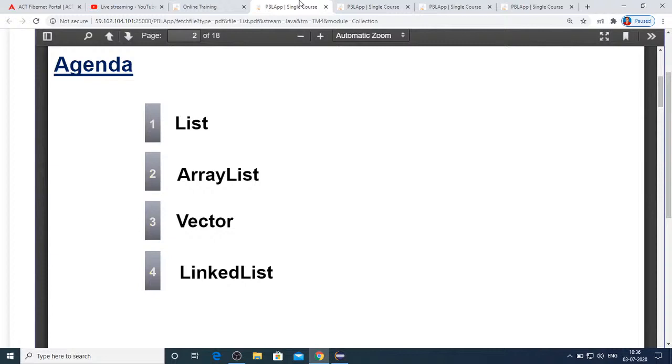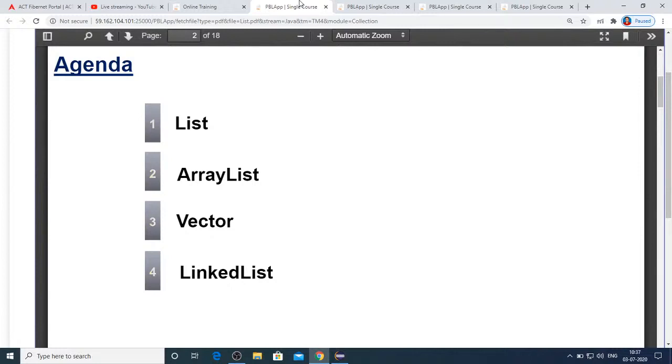So these are the five legacy classes that used to be there prior to Java 1.2, and Enumeration is one legacy interface that used to be there prior to Java 1.2. Since they have existed since Java 1 onwards, we call them legacy classes and interfaces.